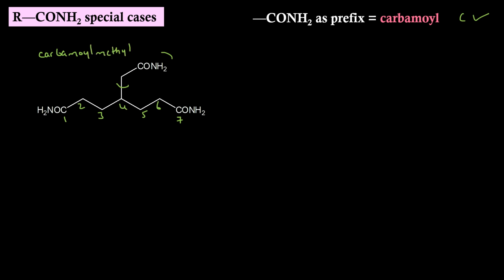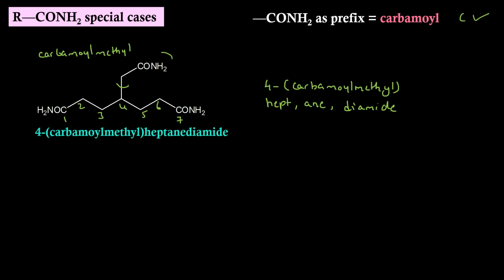Now if we try to generate the IUPAC name, secondary prefix is at position 4, complex prefix, so bracket carbamoylmethyl without any gap. Root word is hept. Primary suffix is ane. Secondary suffix is diamide. IUPAC name is 4-(carbamoylmethyl)heptanediamide without any gap.